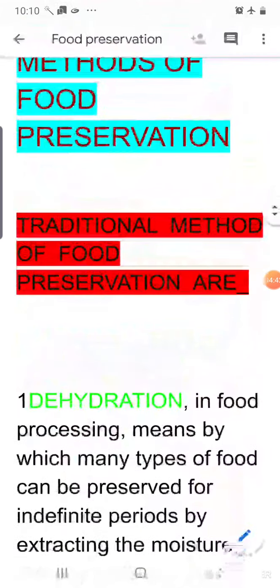What are the methods of food preservation? Mainly there are two methods, traditional methods of food preservation and modern methods. So now first we will discuss the traditional methods of food preservation.